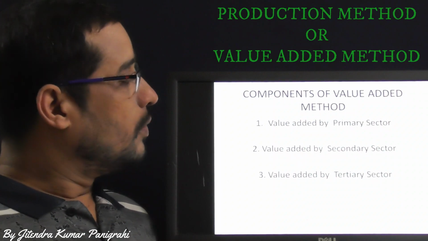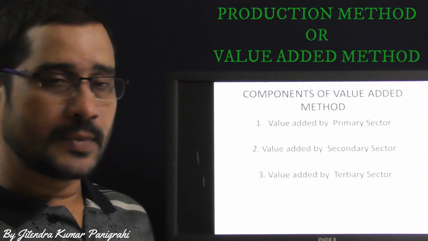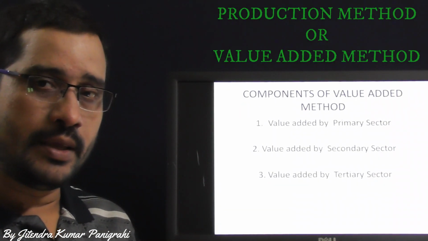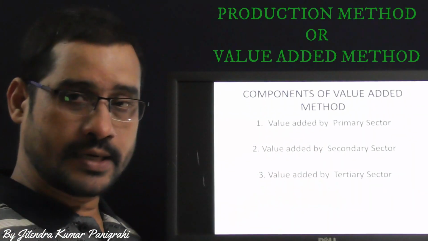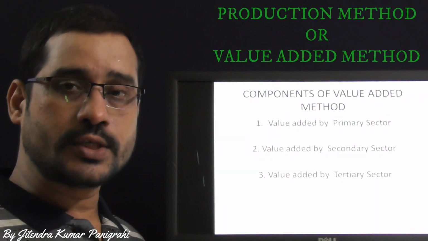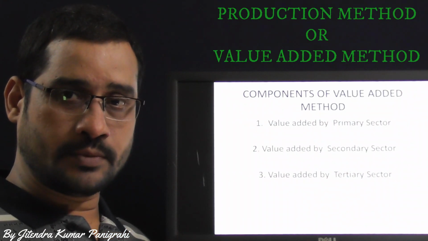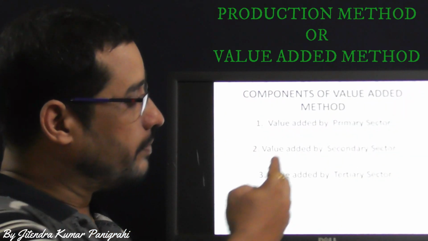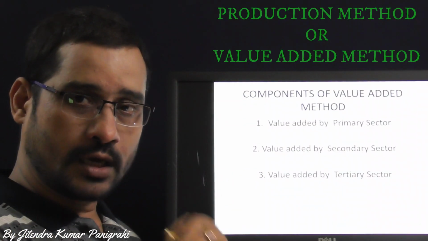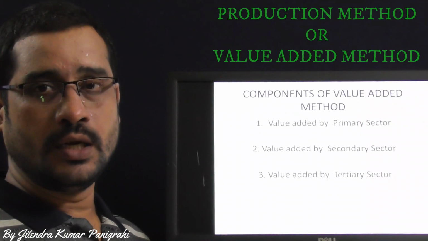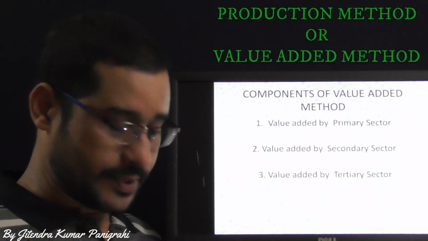Similarly, what are the different components? There are 3 components normally: value added by primary sector, value added by secondary sector, value added by tertiary sector. As you know, the division I already made earlier, that there are 3 sectors of the economy on the basis of production. So there are primary sector, secondary sector and tertiary sector. This primary sector, secondary sector and tertiary sector, the value addition combined together, forms the components of this value addition. Now what are the steps?